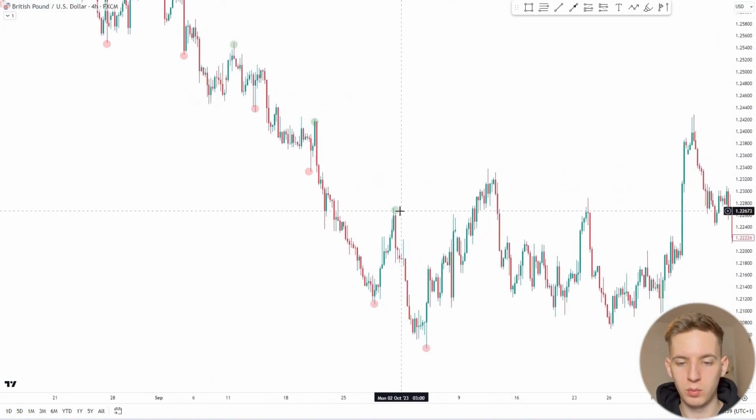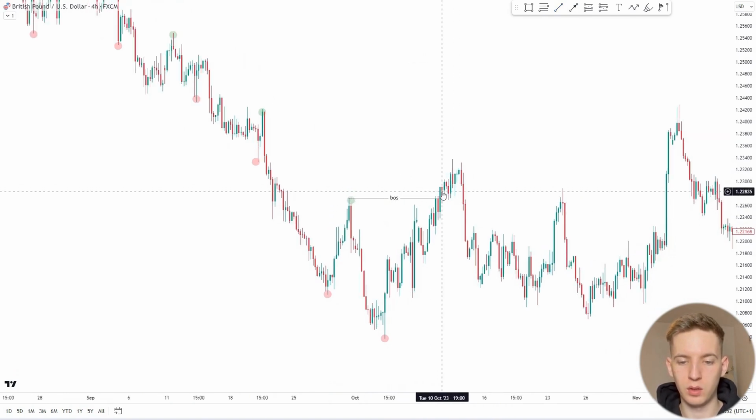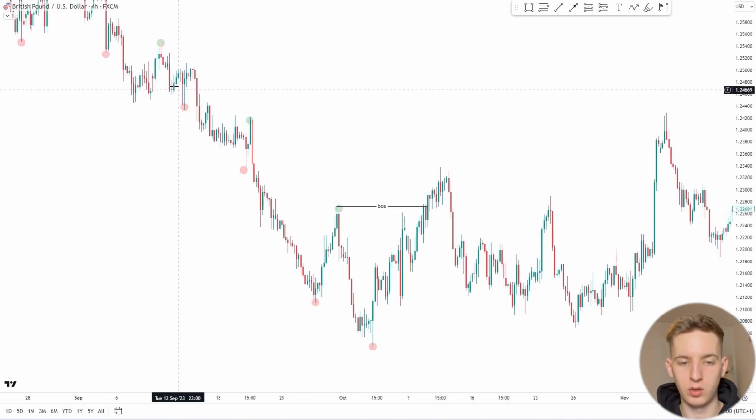At some point, we see that there is a break of the key high. Let's mark it on the chart. We have a break of structure, which we denote as BOS. This is indeed a break of structure, as the candle has closed above. So, after this candle and this price movement, we will expect the market to change its trend from a downward structure to an upward structure, accordingly changing its structure.